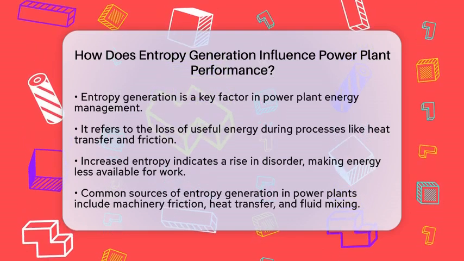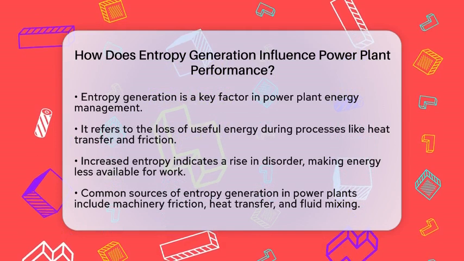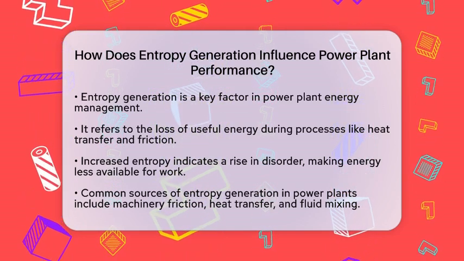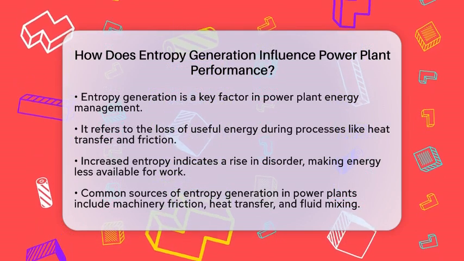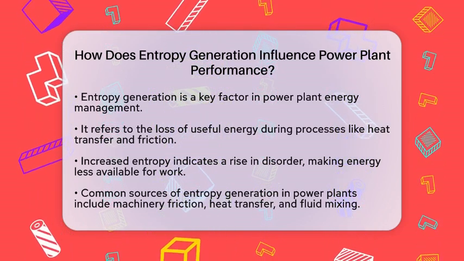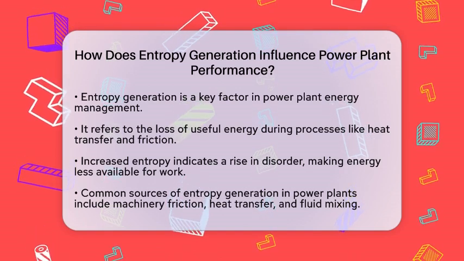Entropy generation refers to the loss of useful energy during various processes in a power plant. This includes things like heat transfer, friction, and the movement of fluids. When energy is lost in these ways, it directly impacts how well the plant performs.